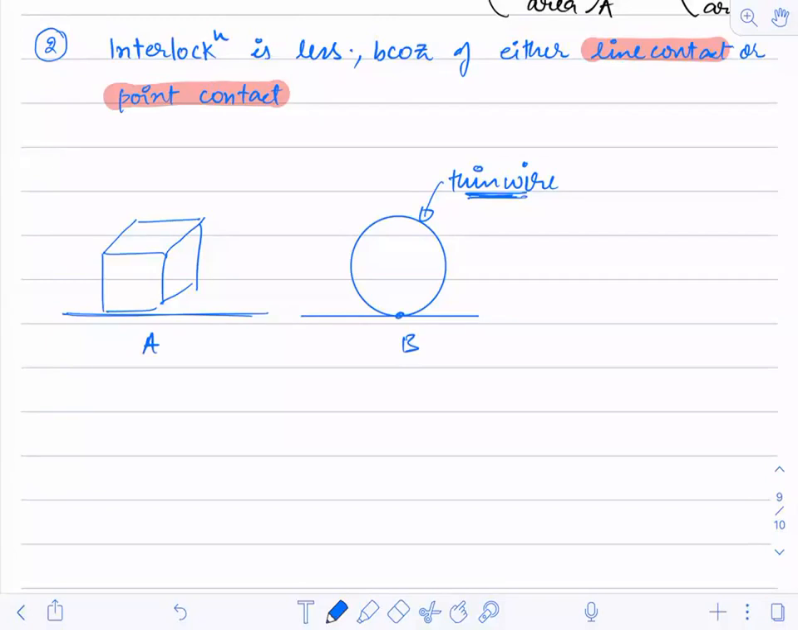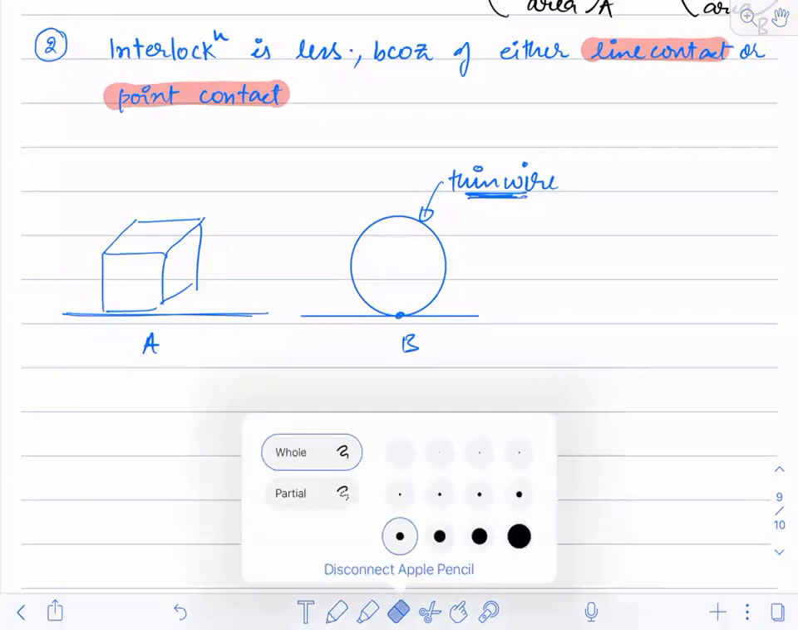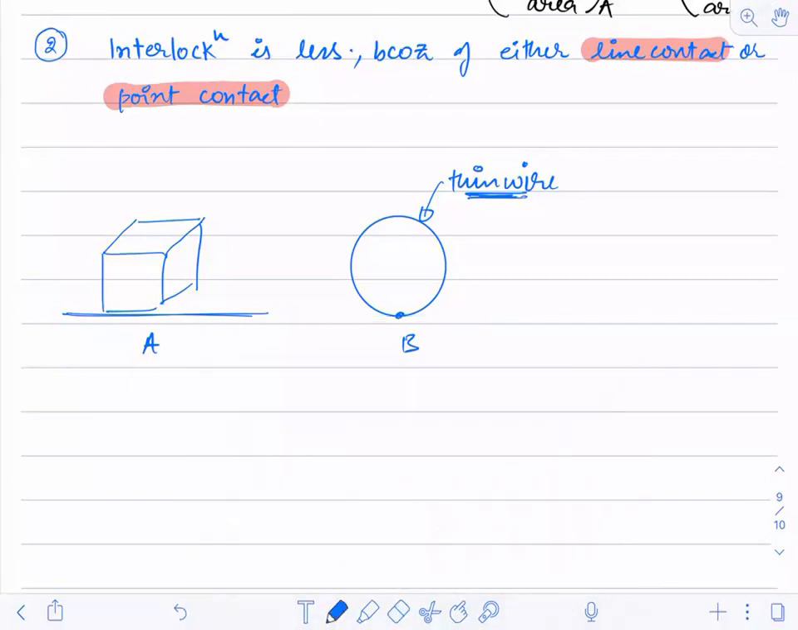Now try to visualize in which case there will be less friction, case A or case B, because here there is a point contact. Over here, see how the road would look like this only. So is there a line contact or a point contact? This is a point contact. Do you understand what a point contact is now? Is there anyone who is still not able to understand the point contact?